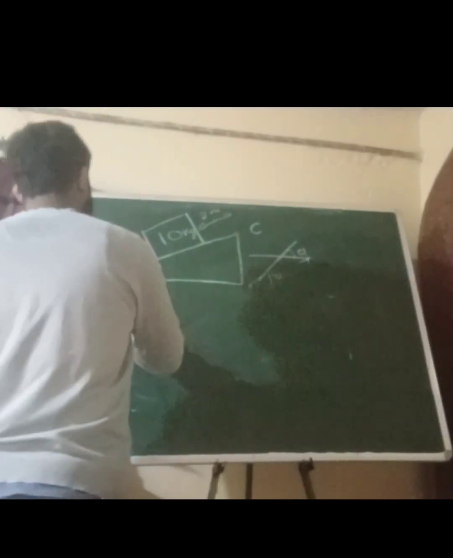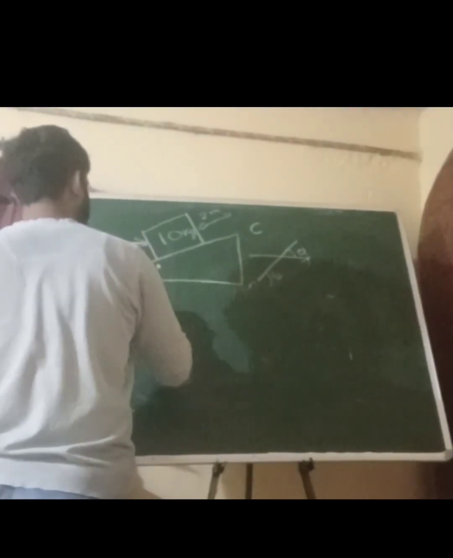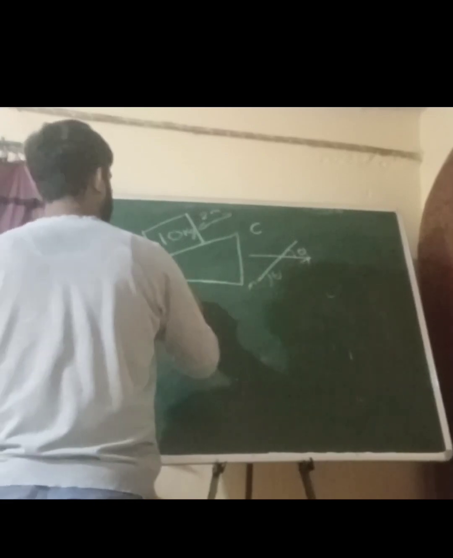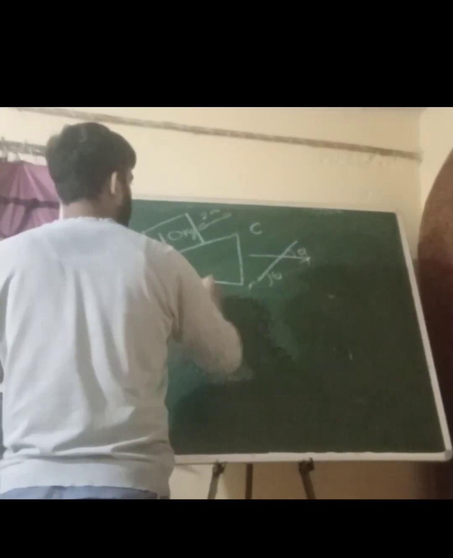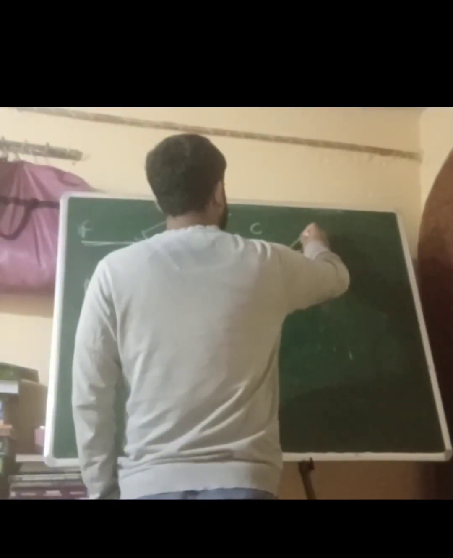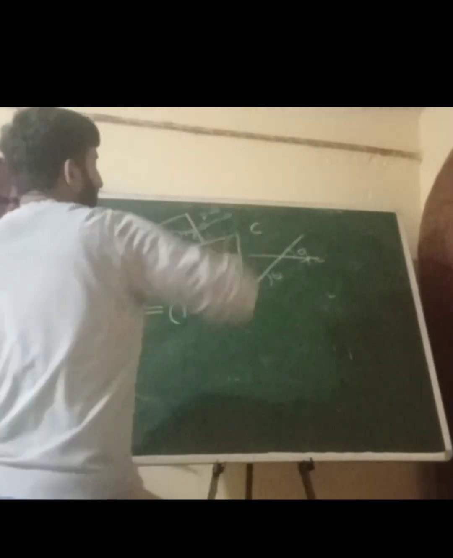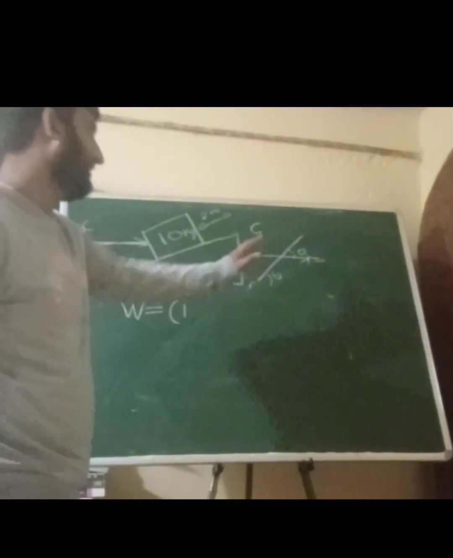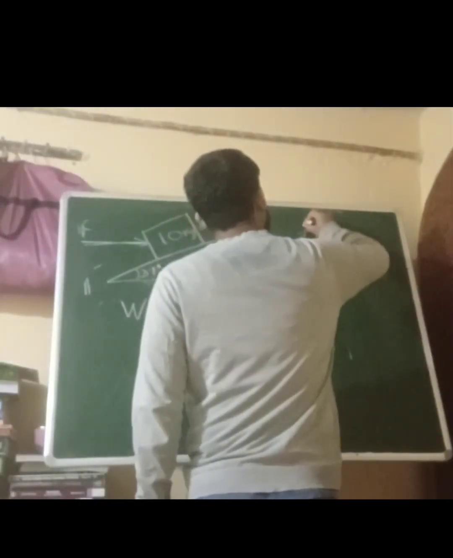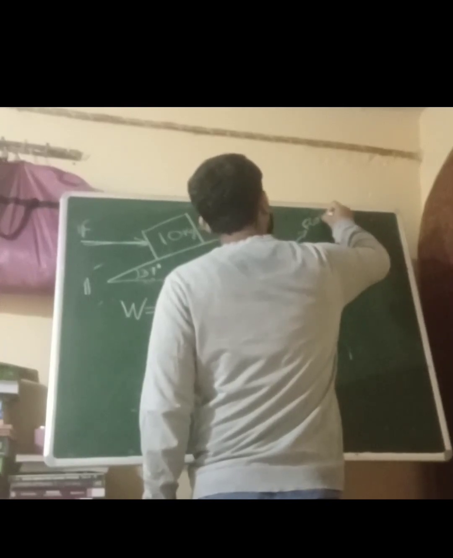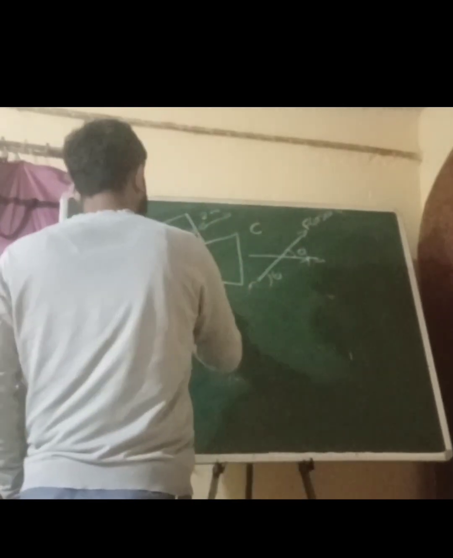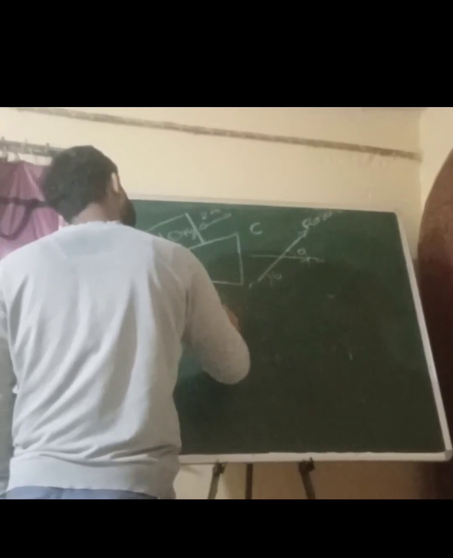So how will we find the work done? The force in the direction of the displacement would be F cos theta.